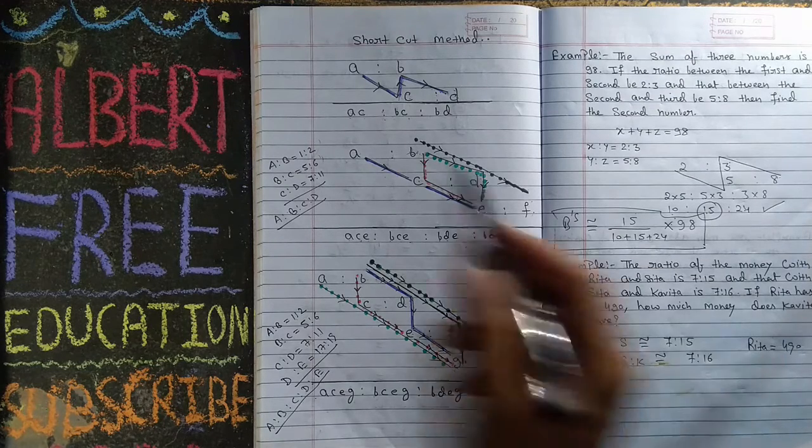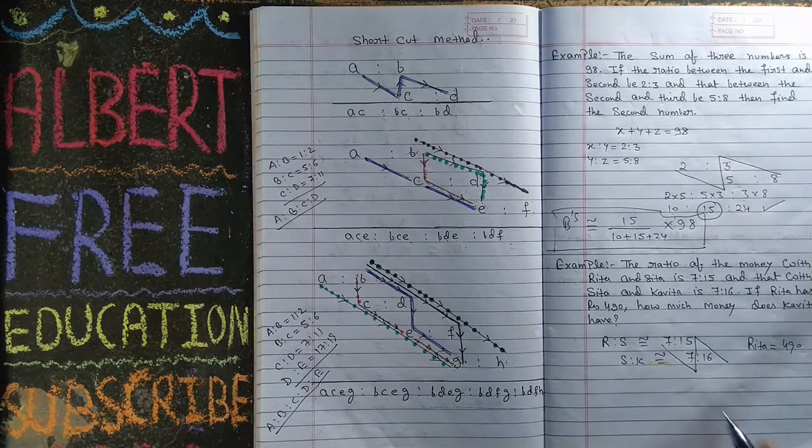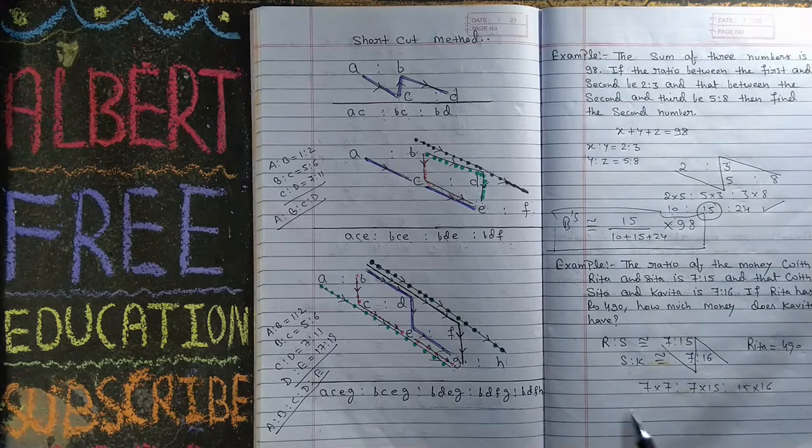So we will use the same method. 7 into 7, 7 into 15, 15 into 16. Very simple. Then Rita. You know Rita's money. So who is Rita? This is Rita, this is Sita and this is Kavita. We are just talking about Rita.